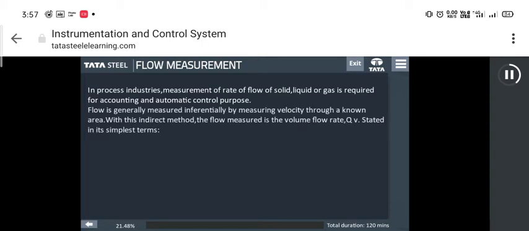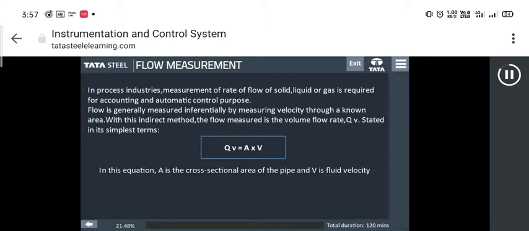In this part of the module, we will quickly go through the concept of flow measurement. In process industries, measurement of the rate of flow of solid, liquid or gas is required for accounting and automatic control purposes. Flow is generally measured inferentially by measuring velocity through a known area.